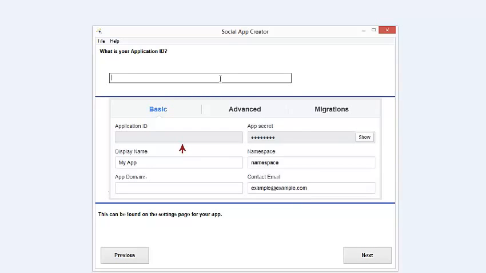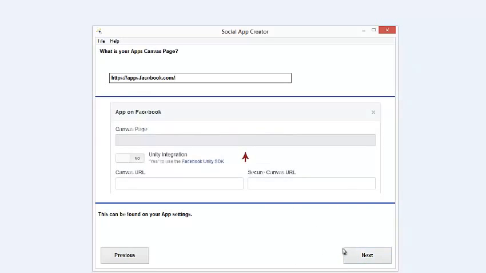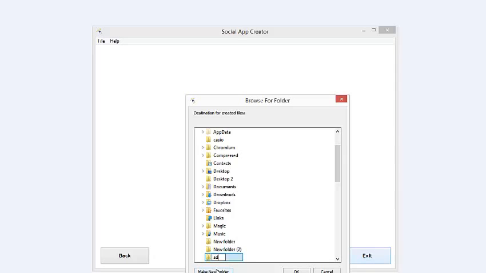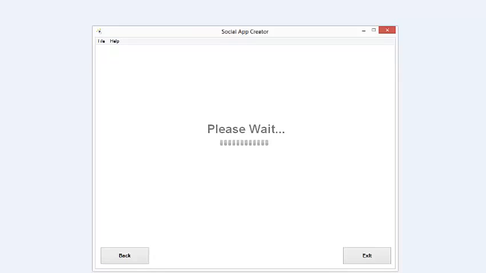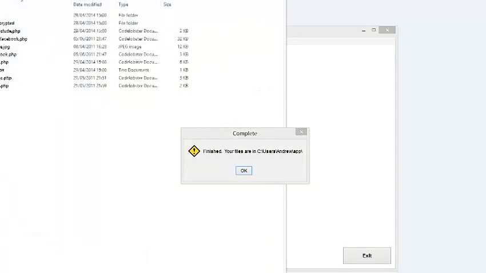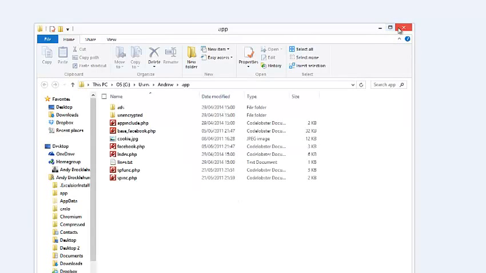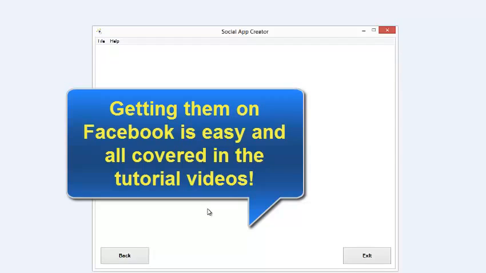The video will show you in the app setup where Facebook gives you these numbers. It's really, really straightforward. And you go through telling you what it's going to be, and then it spits the files out. This literally dumps the files out onto your, let's make a new folder there, and say OK. And look at that, that is my app ready to upload to my web space. As I say, the full-blown tutorials explain the whole thing for you, but it's that easy. That is then ready to go and put on Facebook.